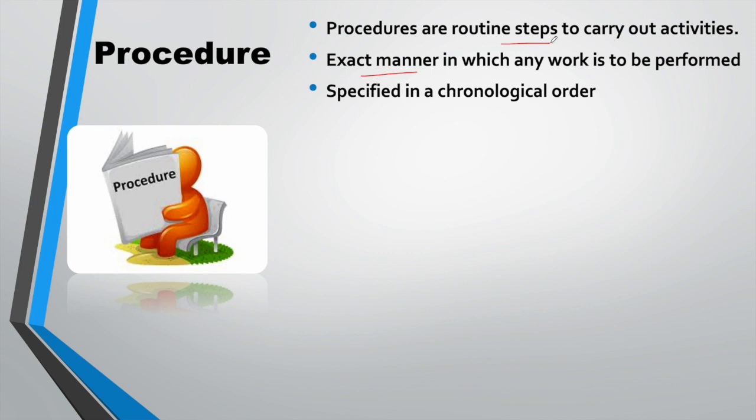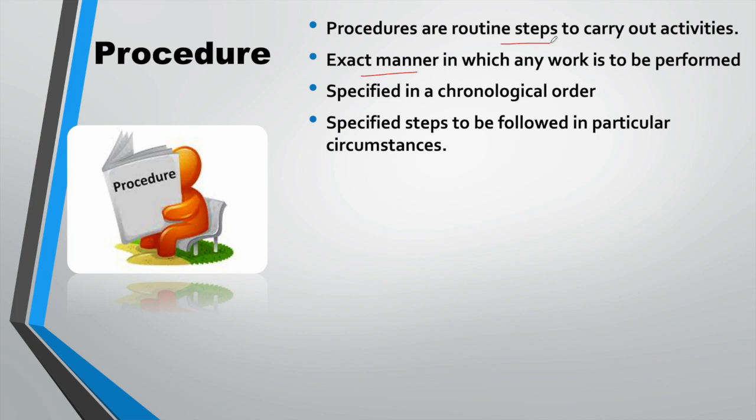And remember, they are specified in a chronological order, like this step would be taken, then this, then this. The procedures are very clearly specified steps that are to be followed in a particular situation. And remember, these are meant for insiders to follow. They are not generally shared with outsiders.